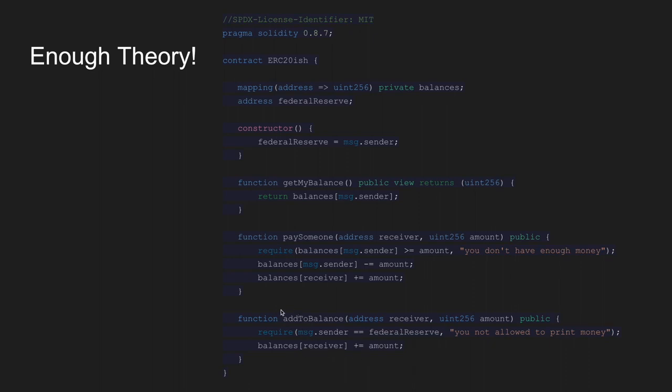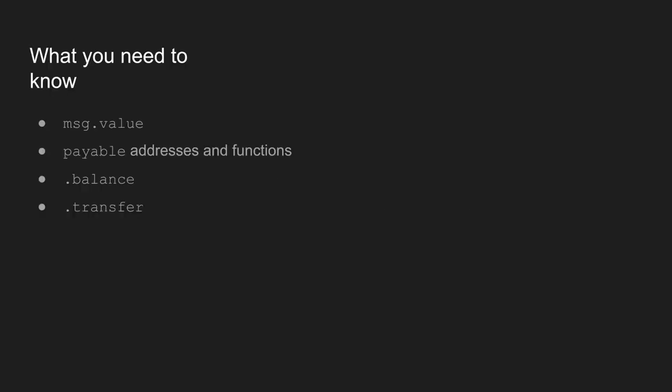Okay, this is actually not too different from how an ERC20 token works, which is why I called it ERC20-ish. So feel free to copy this code and play around with it. But what about real Ether? Well, obviously you aren't moving money around as part of the language's syntax in other languages, so we have to introduce some new keywords here: message.value, payable, .balance, and .transfer.